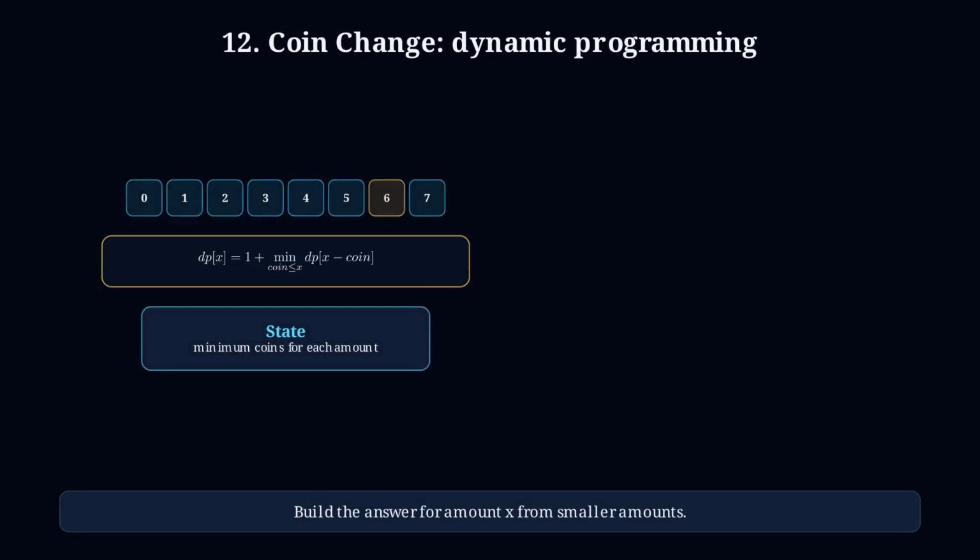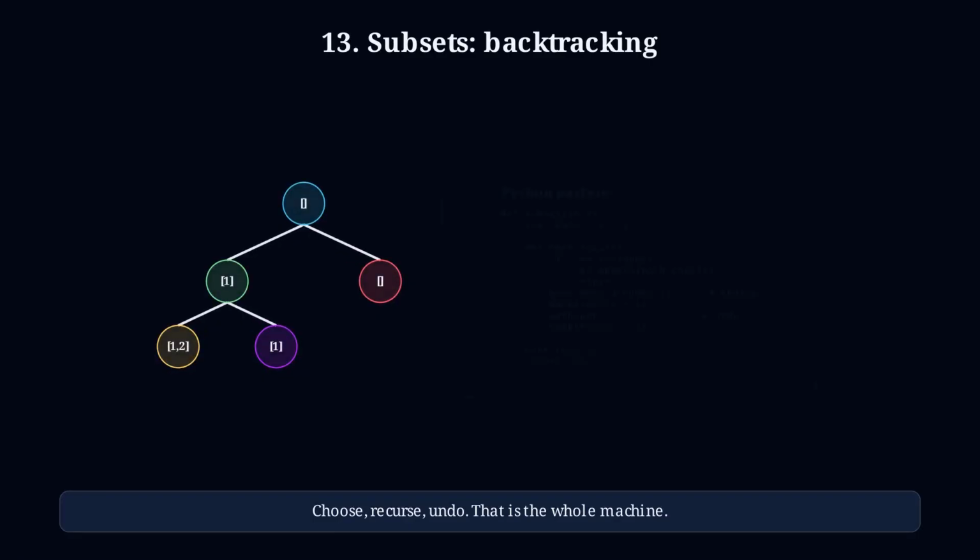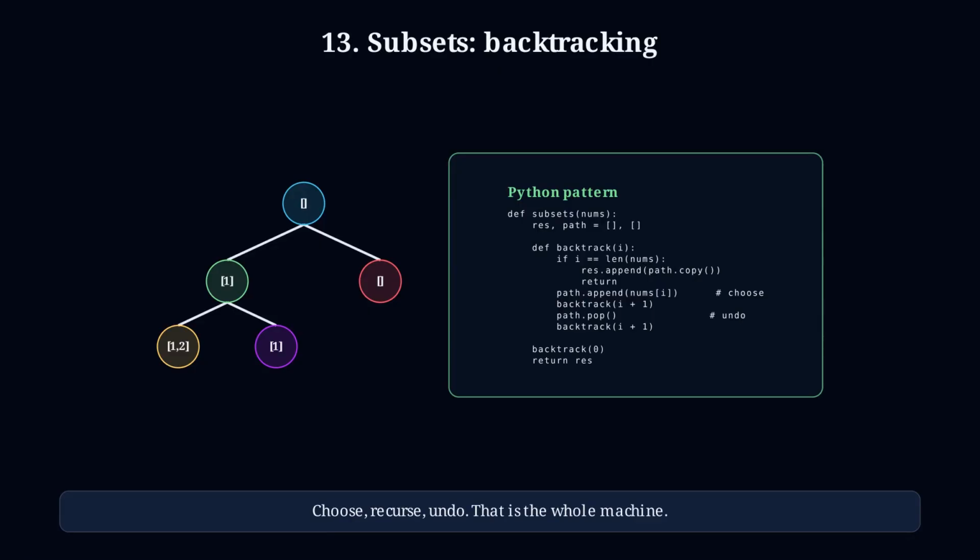Coin change is dynamic programming. Instead of trying every combination again and again, define DP[amount] as the best answer for that amount. Then build answers from smaller amounts. Backtracking appears when the problem asks for all combinations, subsets, permutations, or valid boards. You choose, recurse, then undo the choice. The undo step is what lets one path become many paths.